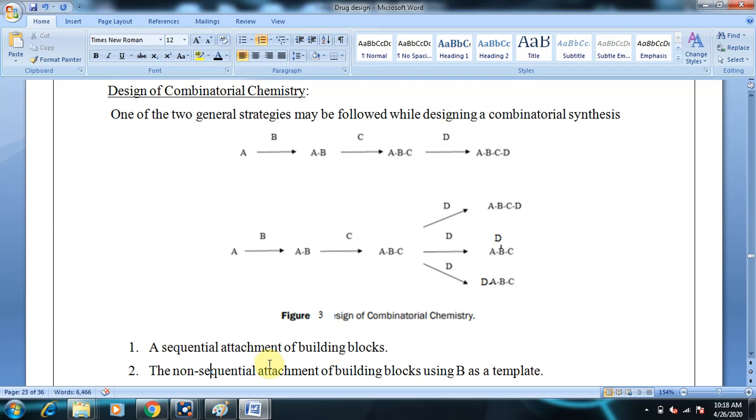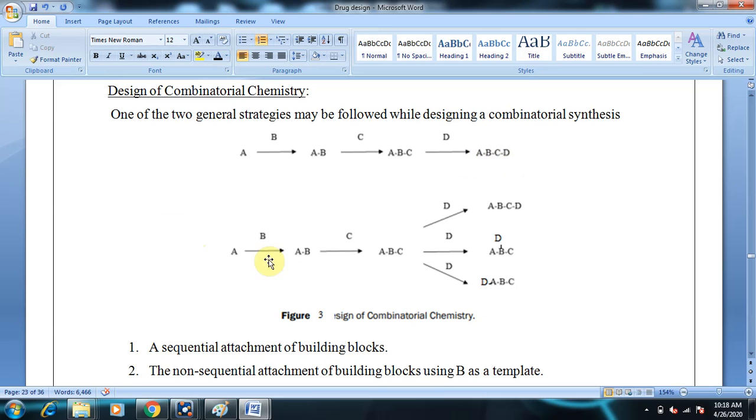Coming to the sequential attachment of building blocks, we start with A and then we add on B, then the compound we synthesize is AB, followed by linking of C, ABC, followed by D to give the final compound ABCD. You can see this is the sequential growth, the sequential attachment of building blocks.